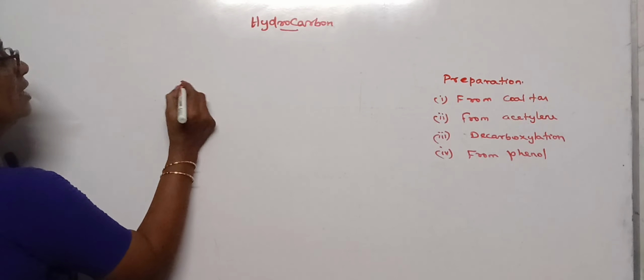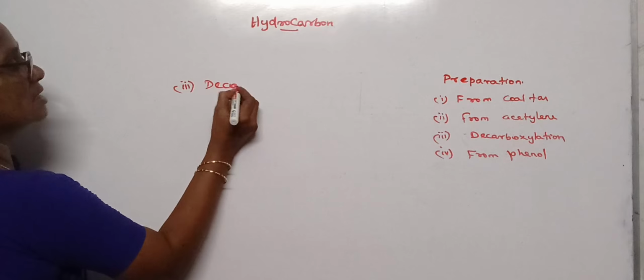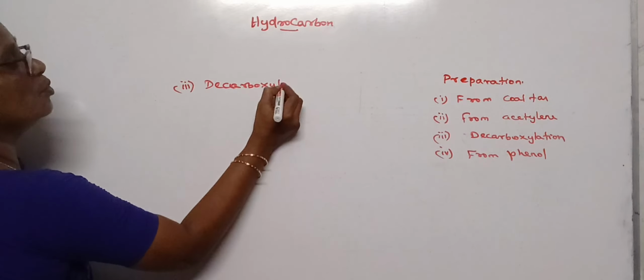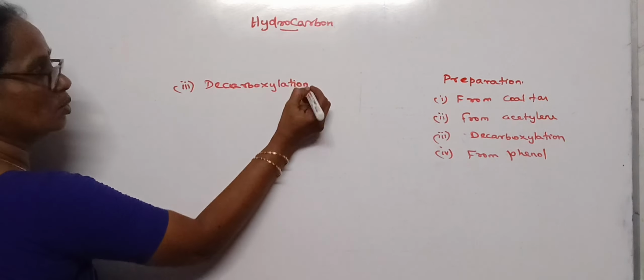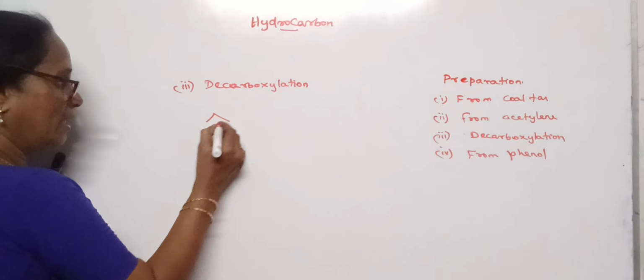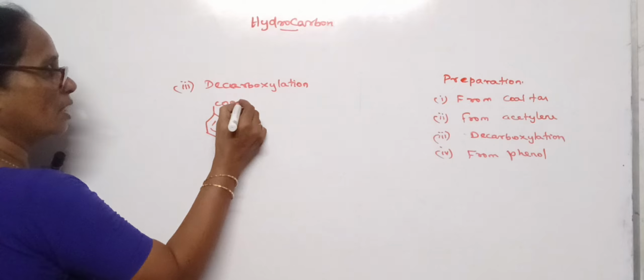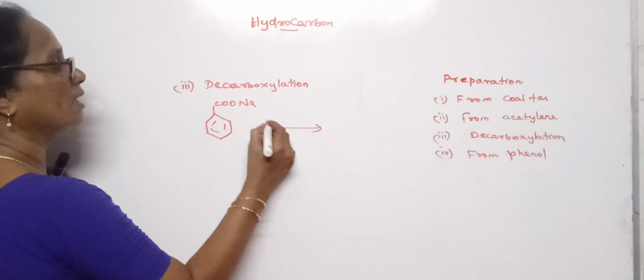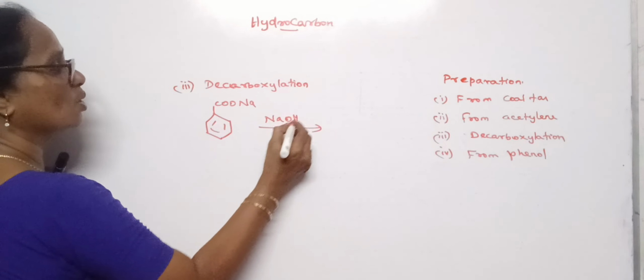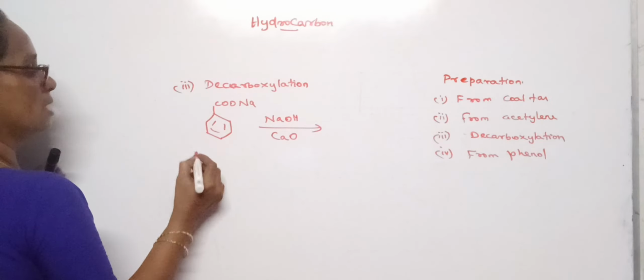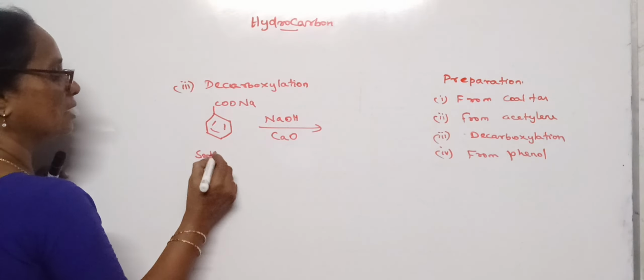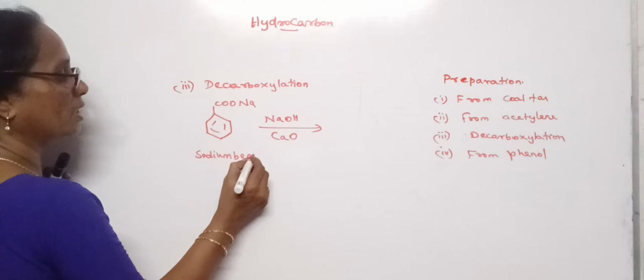The next method is decarboxylation, the removal of the carboxylic acid group, which can be done by taking soda lime. Soda lime is a mixture of sodium hydroxide and calcium oxide. So let us take sodium benzoate. This is the compound sodium benzoate.